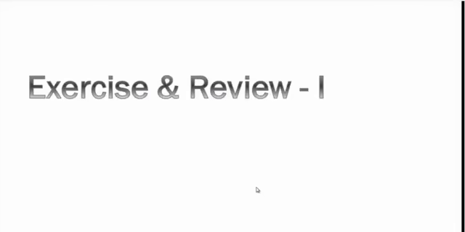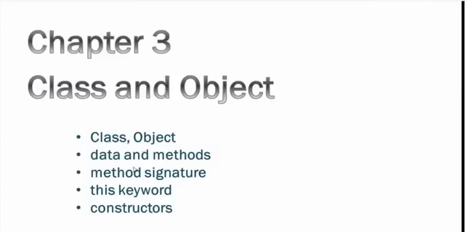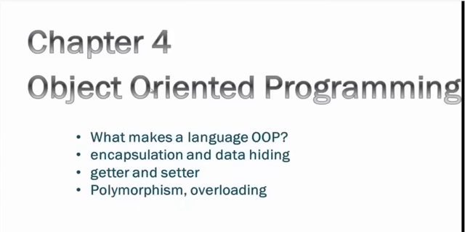and then a small review of all the topics we had done in chapter 1. In chapter 3 we are going to learn about the class and object. We are going to learn how to write a method, the method signature and constructors. In chapter 4 we are going to be introduced to the object-oriented programming concepts, especially what makes a language an object-oriented programming language. We are also going to learn about encapsulation, data hiding, polymorphism and overloading.